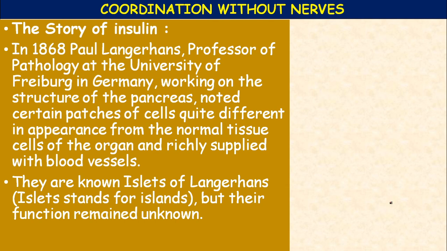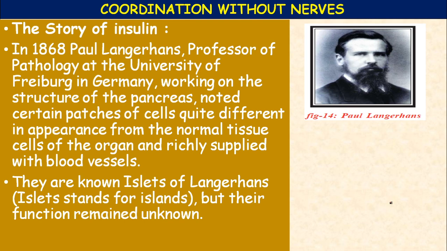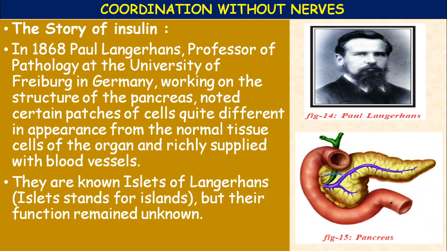But their function remained unknown. He did not know about the function. Later those islets of Langerhans were divided into alpha cells and beta cells, and their function became known.